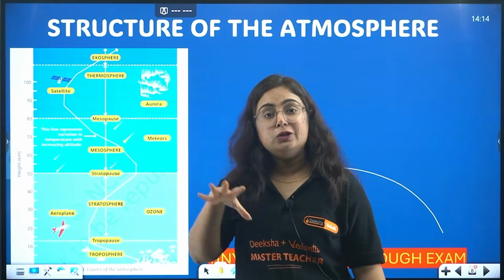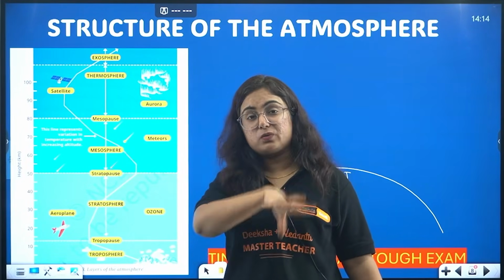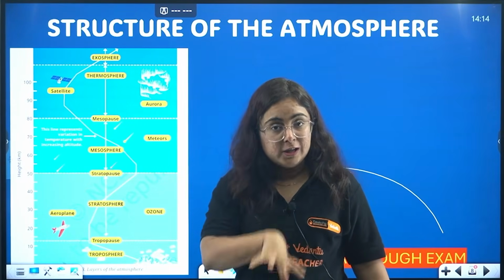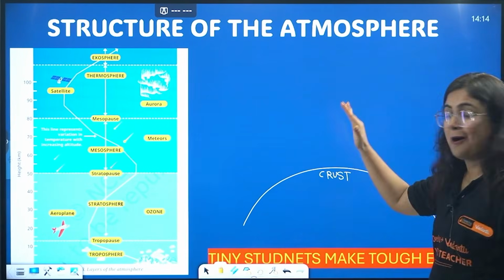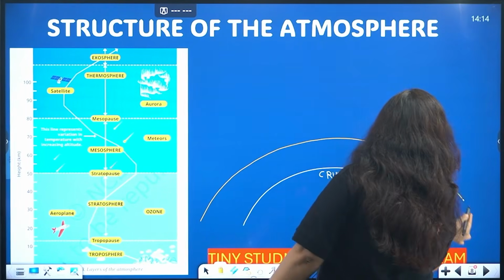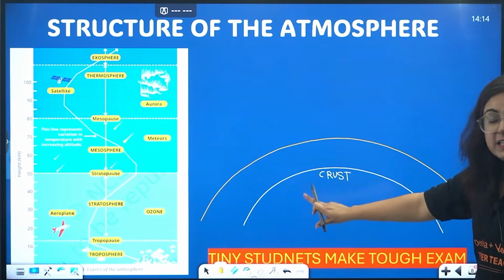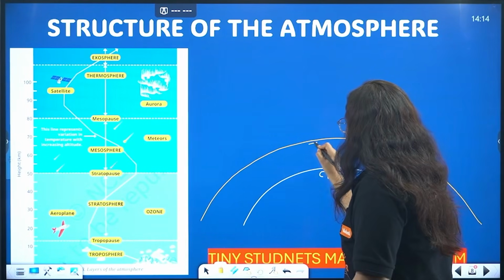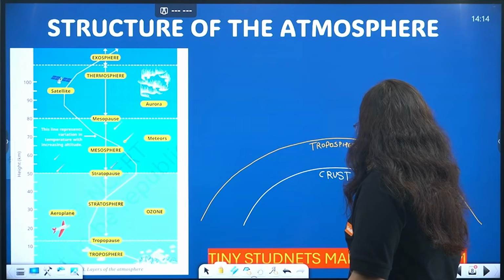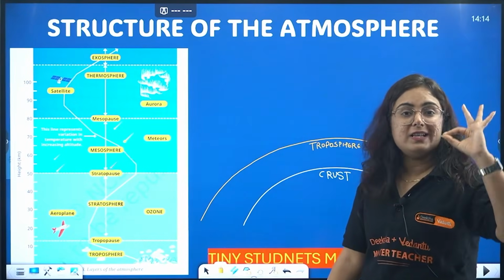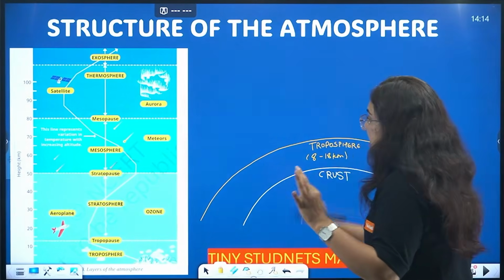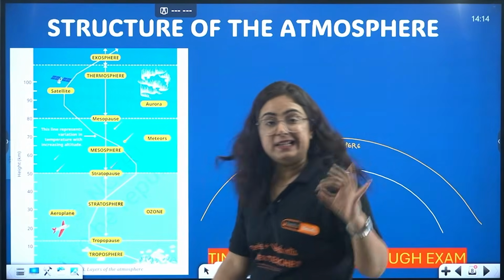No, not at all, right? And hence we have categorized it into certain layers, and we will learn that in this topic, the structure of the atmosphere. The layer that is quite close to the earth crust is known as the troposphere. The height where the troposphere is present is somewhere around 8 to 18 kilometers.